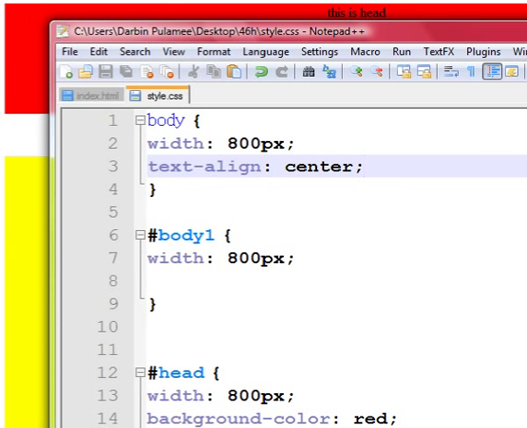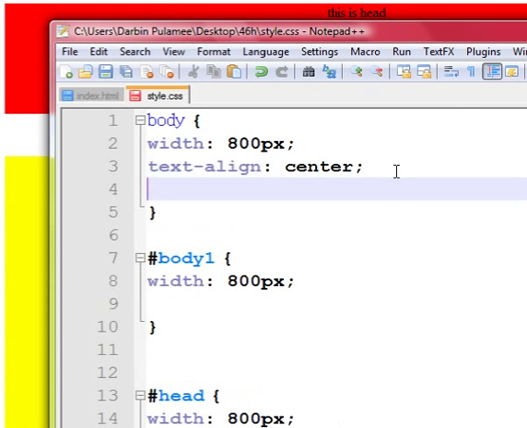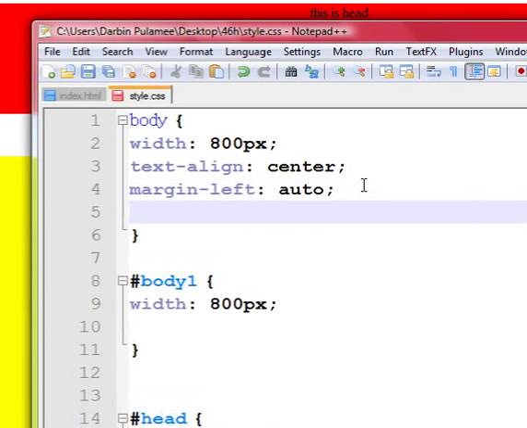So to solve this problem on Firefox, let's go to line 4 and add margin-left, and set the value to auto. So it will set the value automatically on the left side. Copy this, go to line 5 and paste, and change left to right.